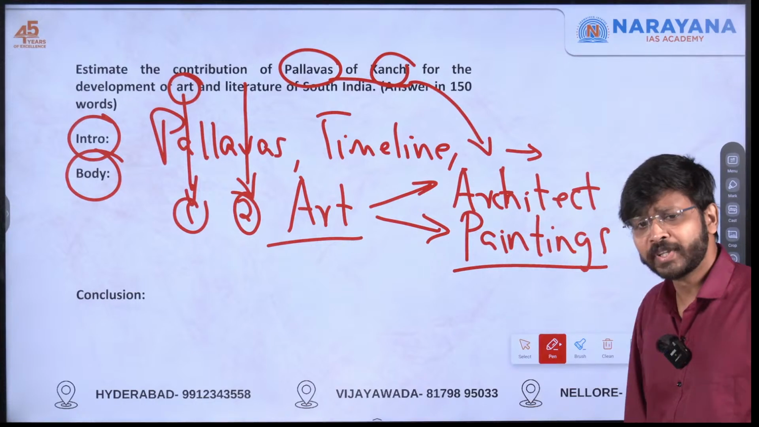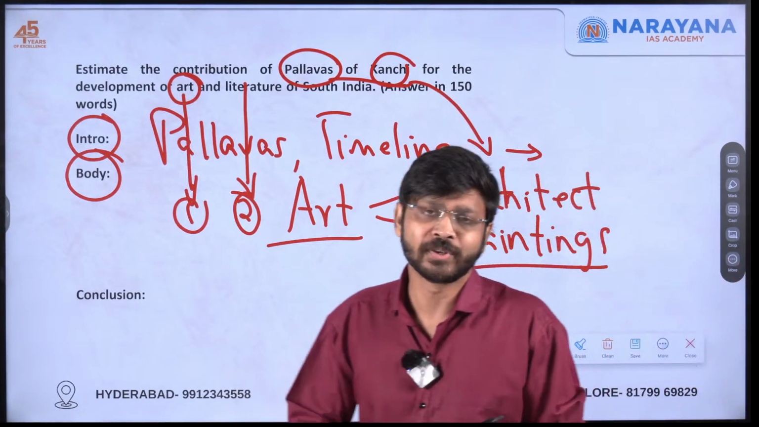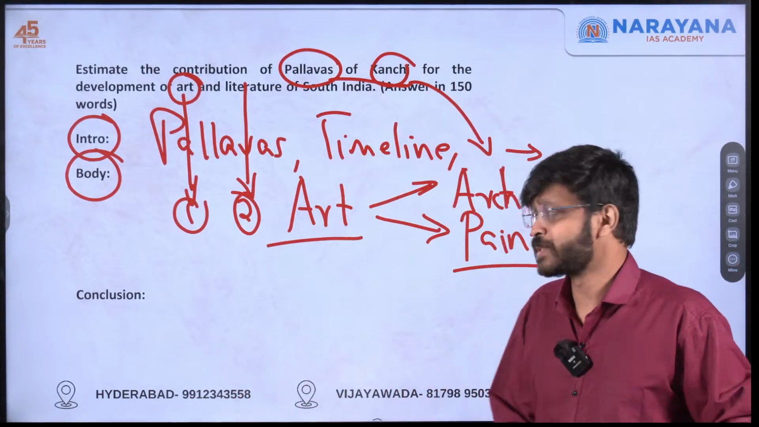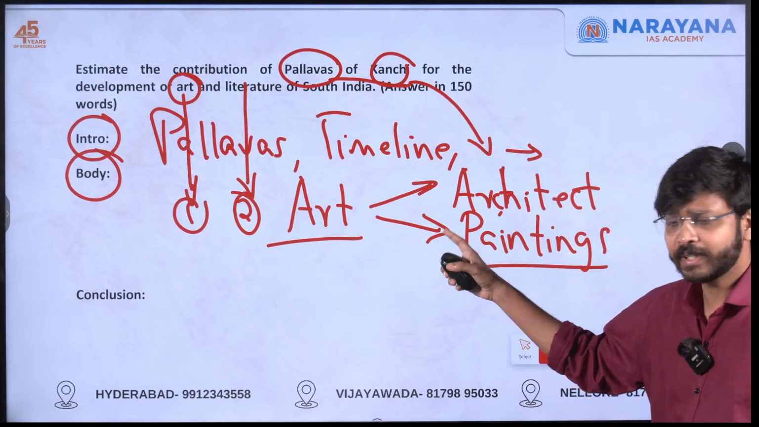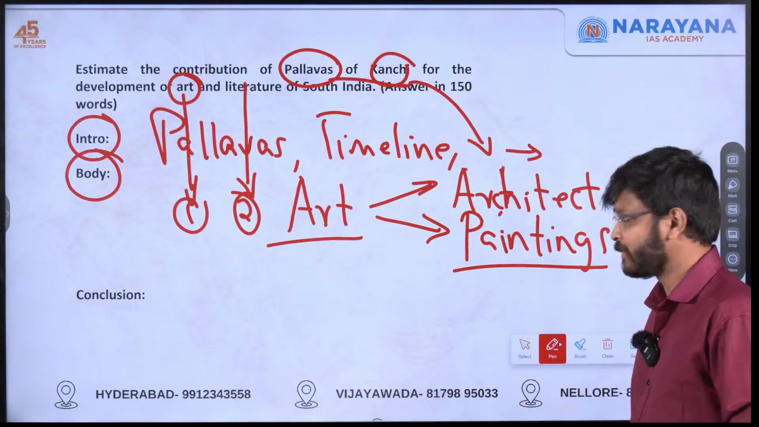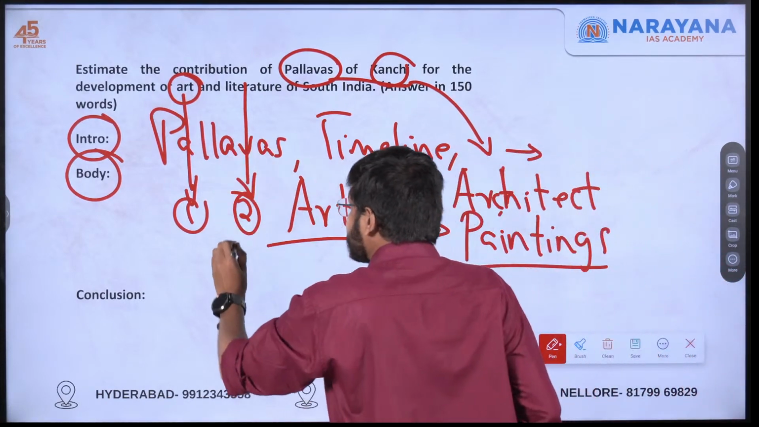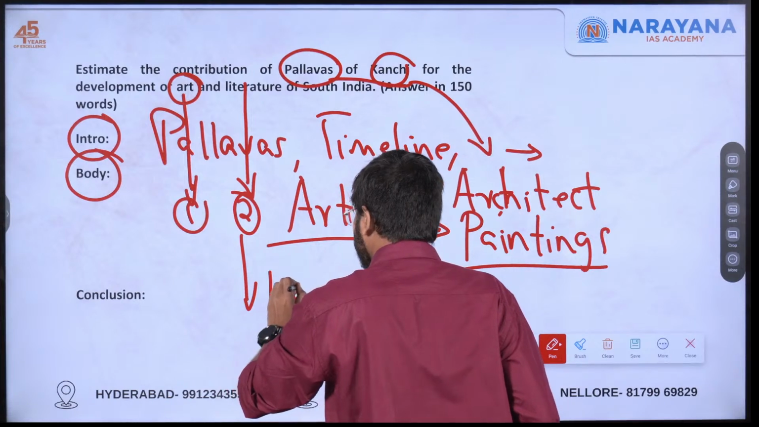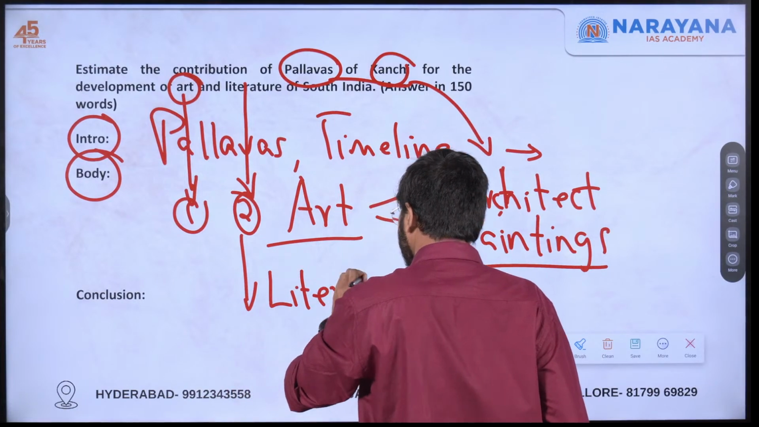If we were moving to the Chola period and all, I might not focus on the paintings. I'll be focusing on sculptures only, but still here I am focusing on the paintings. So the architecture of the Pallavas, the paintings of the Pallavas, and the next dimension is literature.